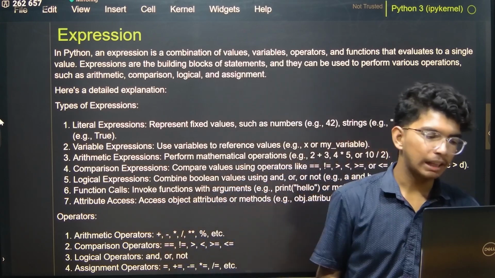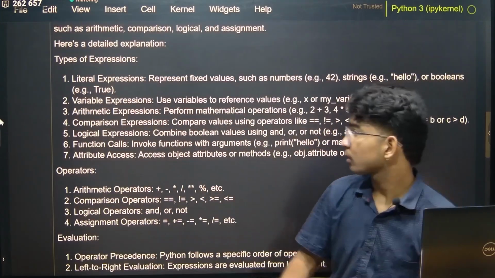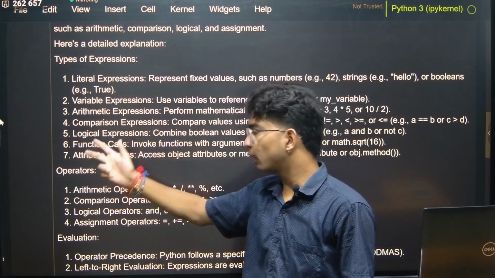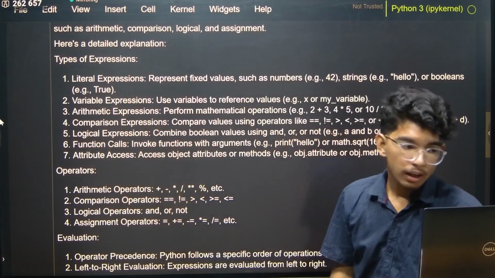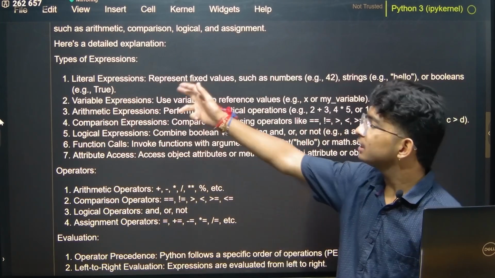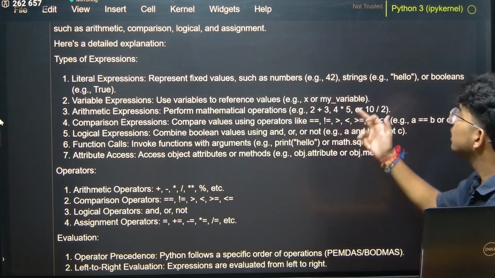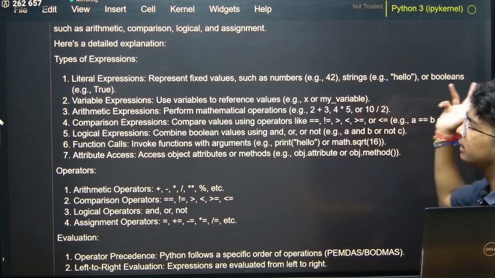We have 7 types of expressions: literal, variable, arithmetic, comparison, logical, function and attribute, right? Literal expressions represent fixed values such as numbers like 42, strings like "hello", or booleans, true or false.